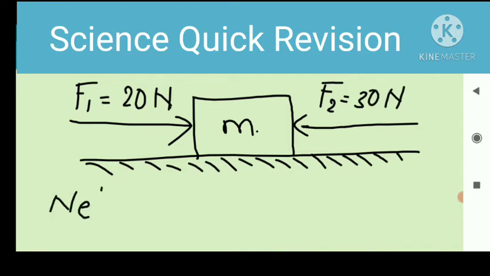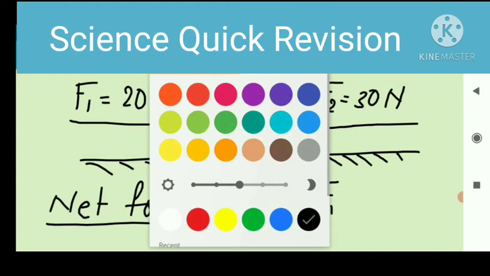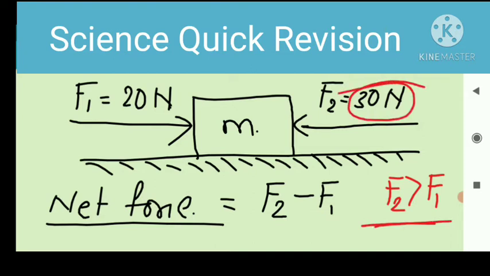The net force working on this body will be f2 minus f1. Why do we write f2 minus f1 instead of f1 minus f2? Because here f2 is greater than f1. You see that f2 is equal to 30 Newton, but f1 is 20 Newton. So f2 is greater than f1.